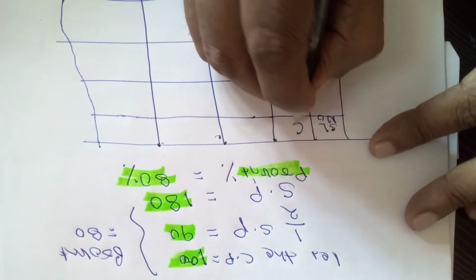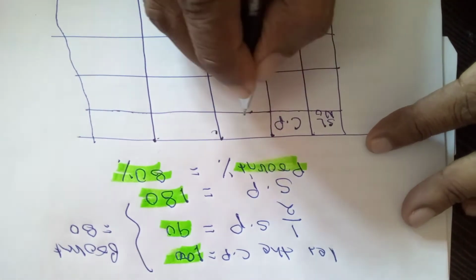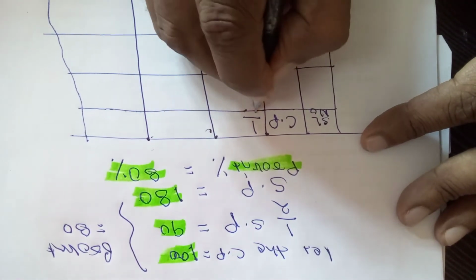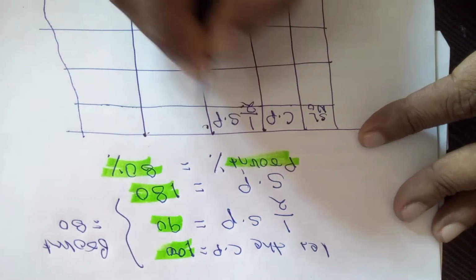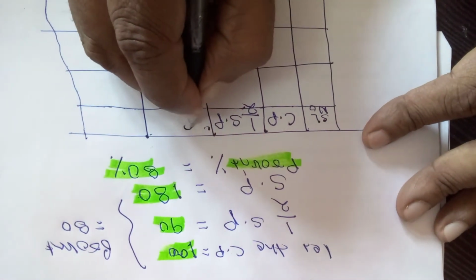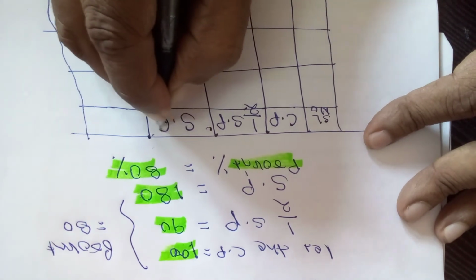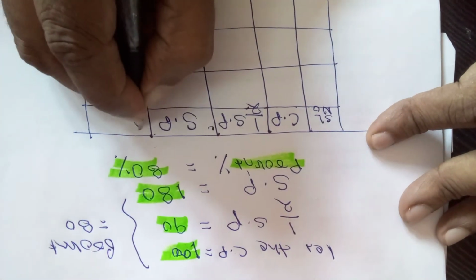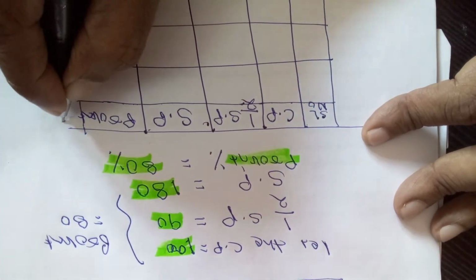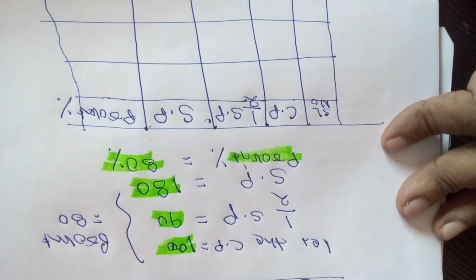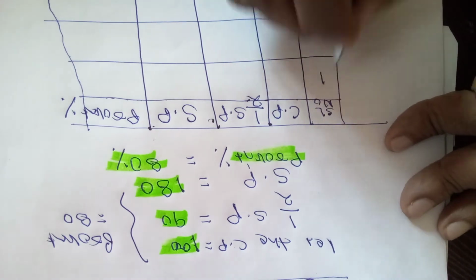In the second column, cost price; third column, half of the selling price; fourth column, selling price; fifth column, profit percent.